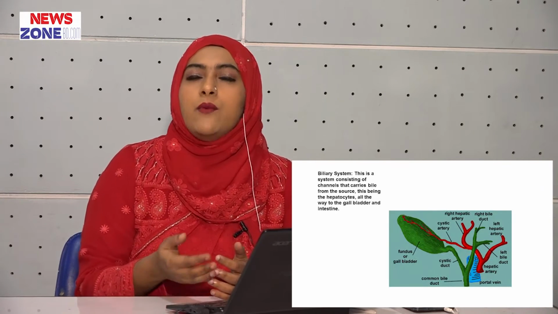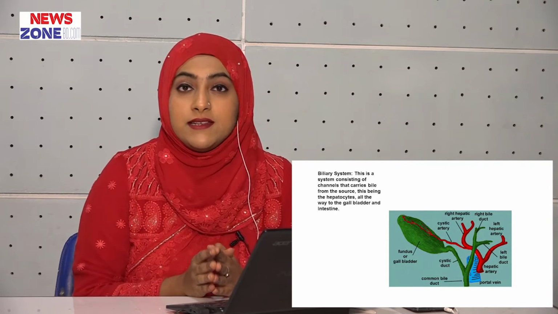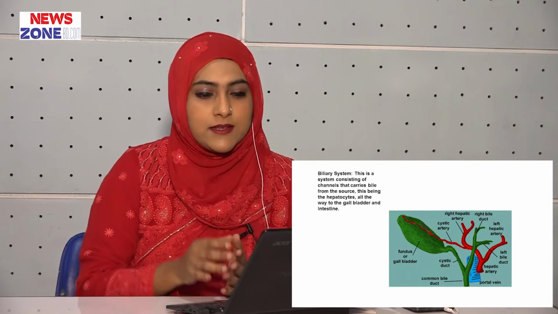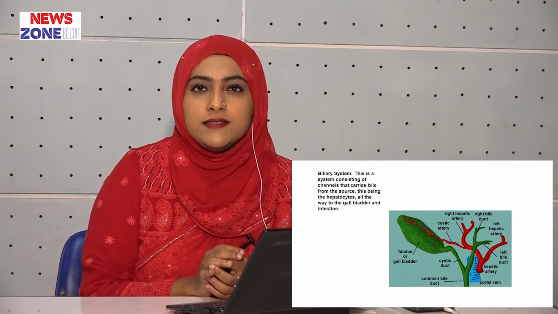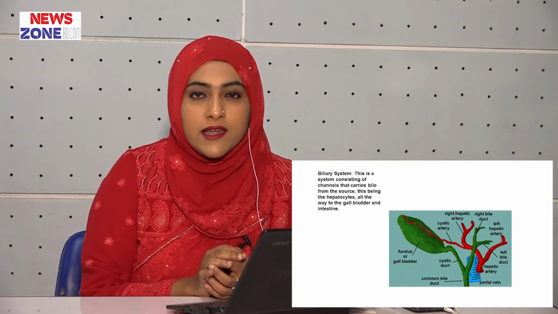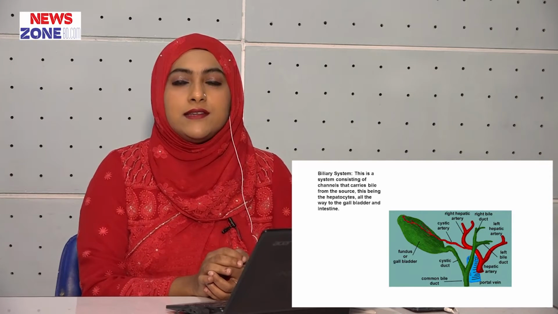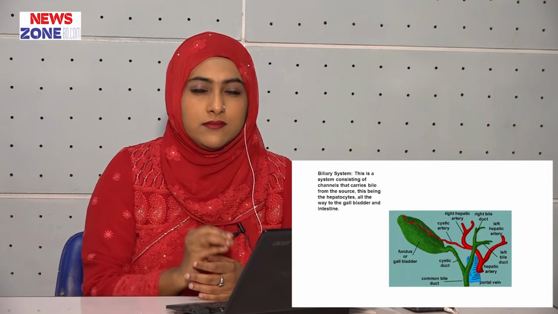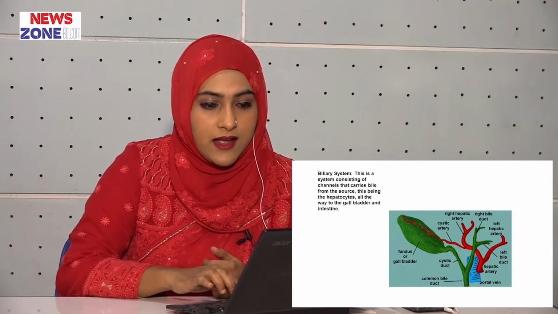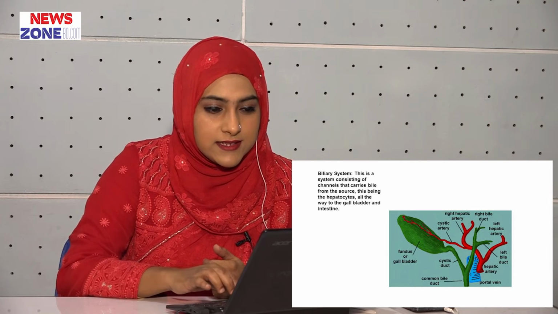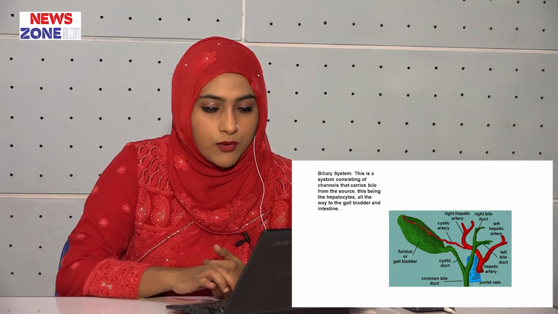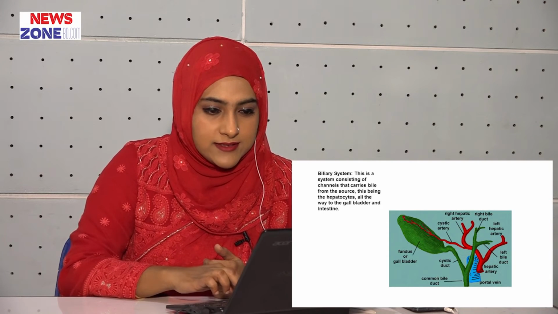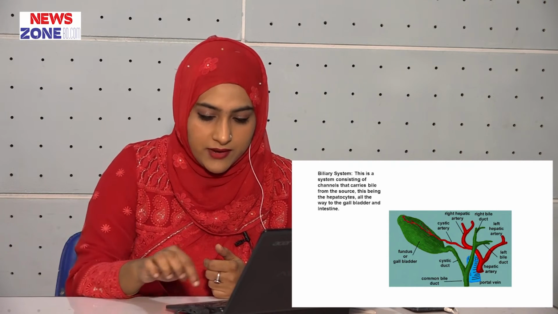In the next lecture, I will discuss the intrahepatic biliary apparatus in detail. What are the intrahepatic biliary apparatus? They are the bile canaliculi, canal of Hering, bile ducts, and the right and left hepatic ducts. But the extrahepatic biliary apparatus consists of the common hepatic duct, cystic duct, gallbladder and the common bile duct, which opens into the second part of the duodenum. In this picture you can see the extrahepatic biliary apparatus.